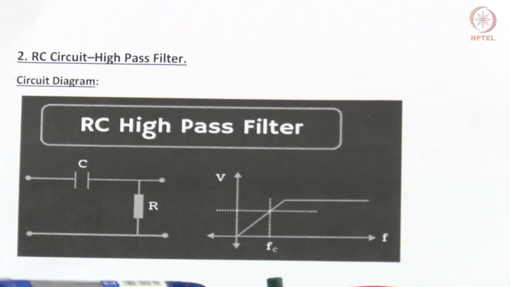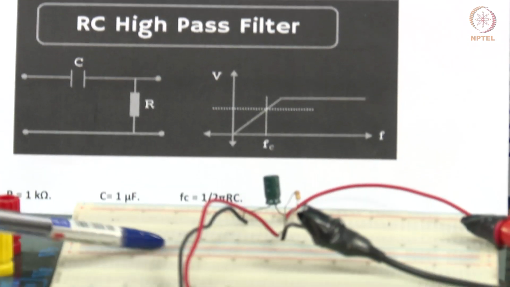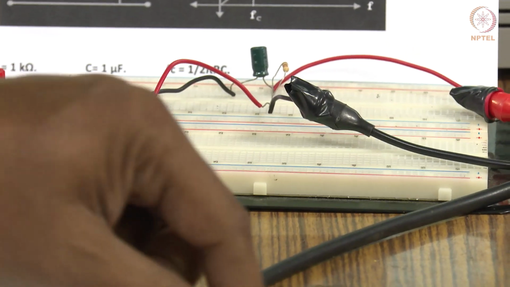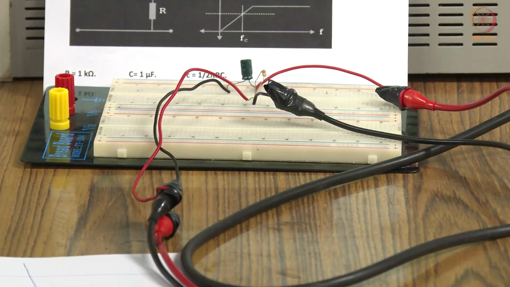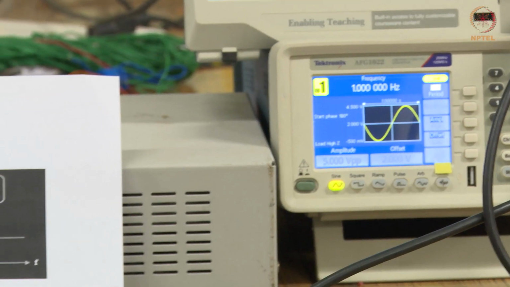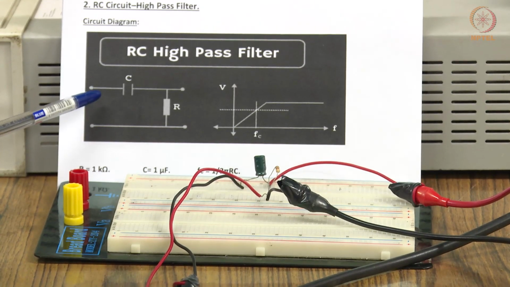The components are integrated into the breadboard. This is the input terminal, which is coming from the function generator. It is given to our input points.